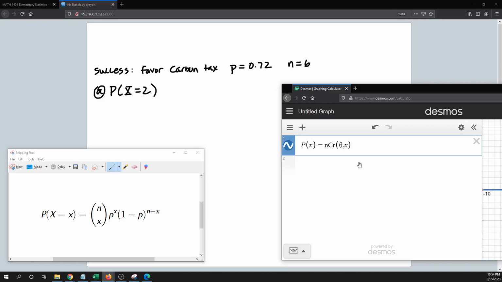Then p, the probability of success, is 0.72, again leaving x in there. Then we multiply that by 1 minus 0.72, and to put in the exponent n minus x, make sure you put it in parentheses. So n is 6, and it'd be 6 minus x. That gives us our formula.